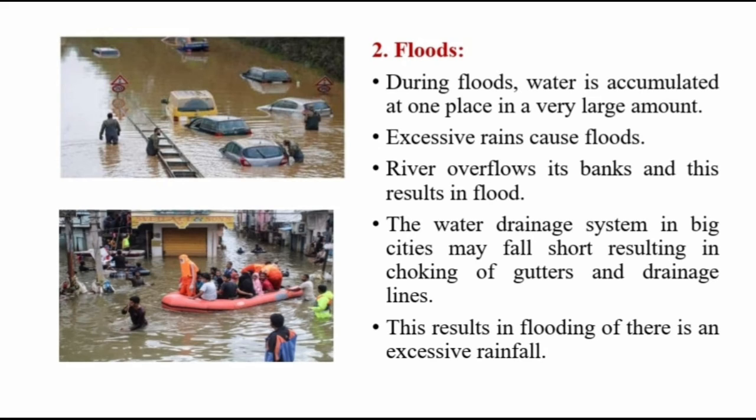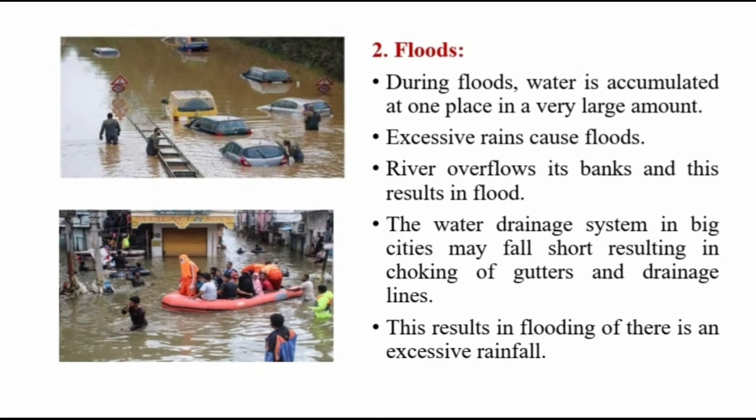So during floods, the water starts flowing on the roads, on the railway tracks, okay, in the fields. The water enters the fields, and it destroys the fertility of the soil, resulting in soil erosion. The crops in the fields get destroyed.